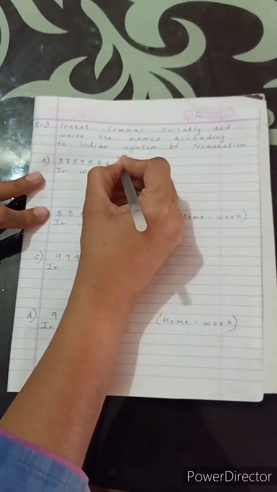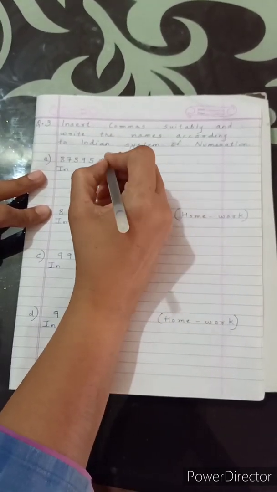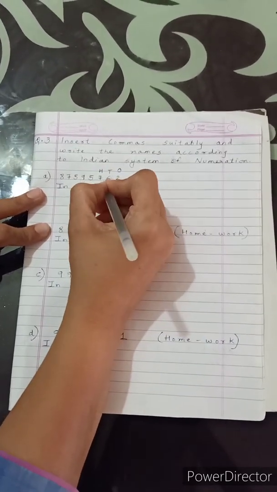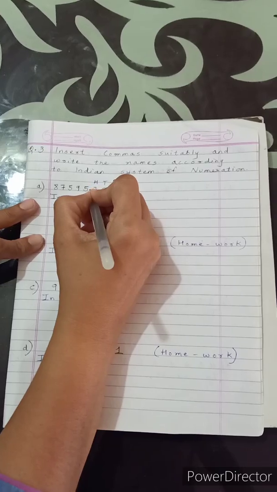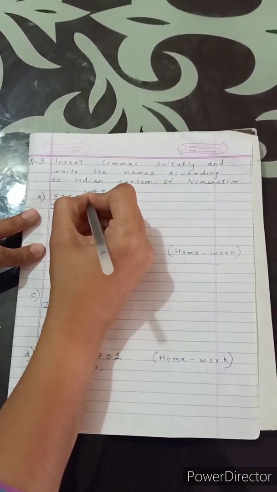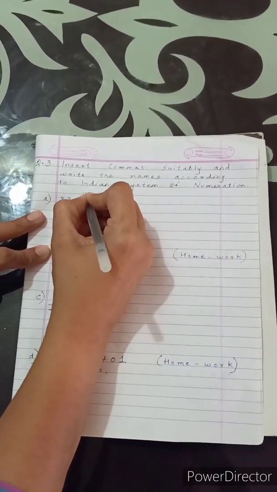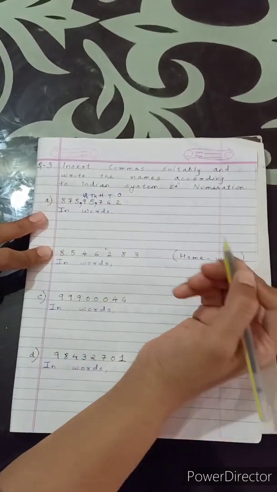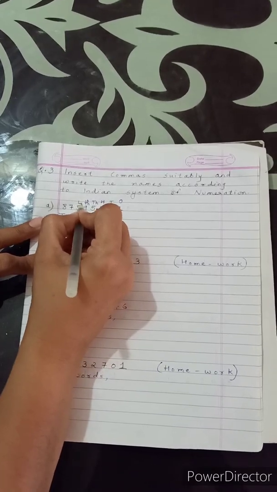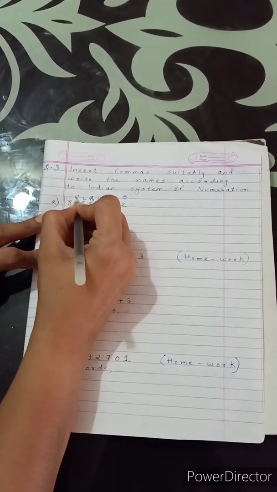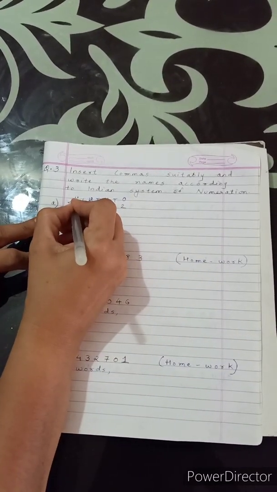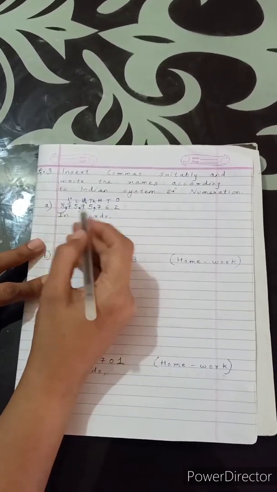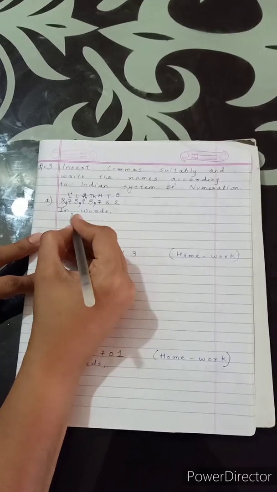Okay, so this is the ones place, or you can say the units place. This is the tens place. This is the hundred place. So after unit period, first comma will come. This is the thousand place. This is the 10,000 place. So second comma will come after the thousand period. This is the lakhs place. This is the 10 lakhs place. So third comma will come after the 10 lakhs place. That is the lakhs period. So the number is read as in words.